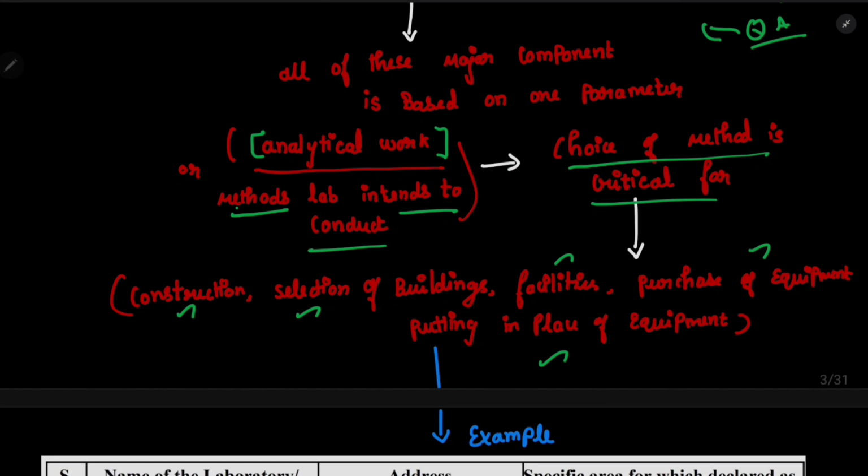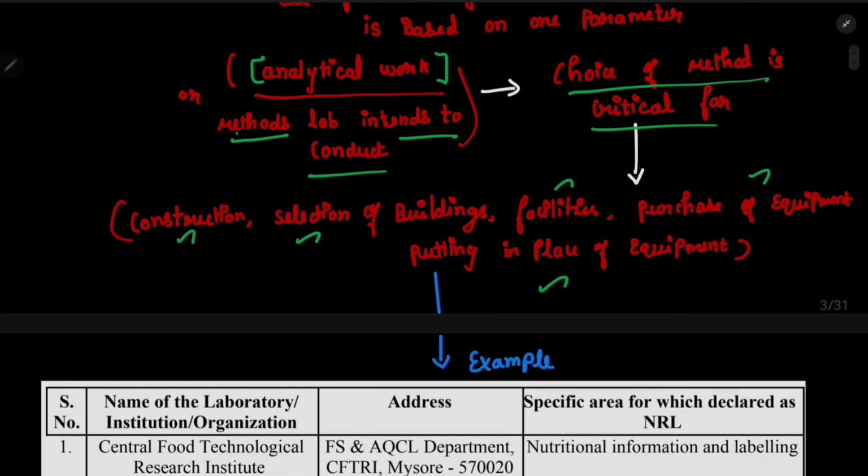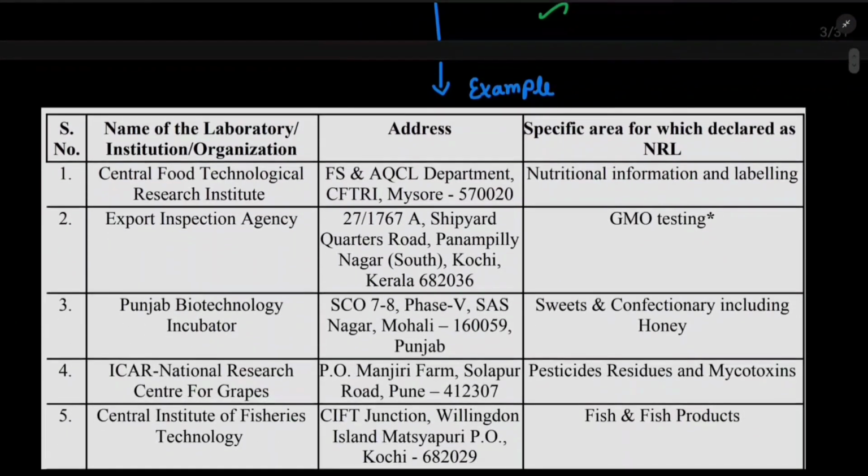I have given you some examples. For example, these are the national reference laboratories. I have taken a few examples. In the first example, CFTRI, Mysore, specializes in the area of nutritional information and labeling. Second, Export Inspection Agency will only test for GMO.